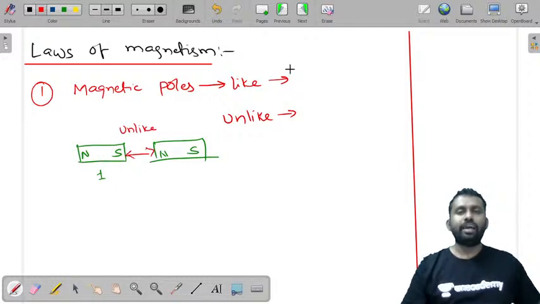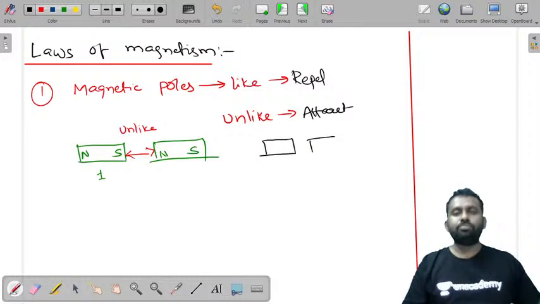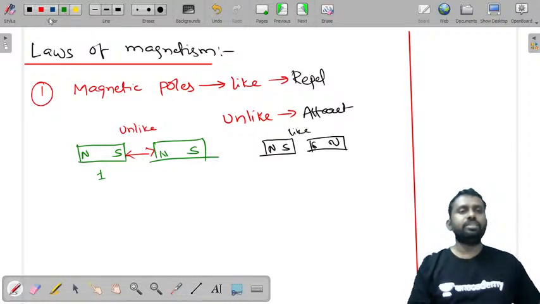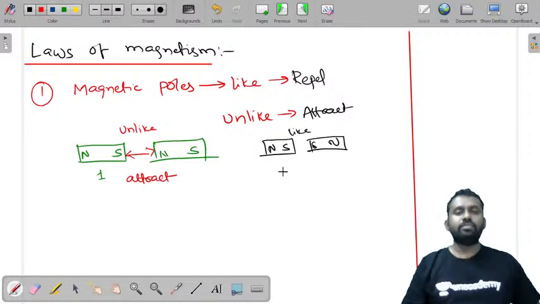When you have like poles, they repel, and unlike poles attract. Here they will attract, here they will repel. This is the first law of magnetism.